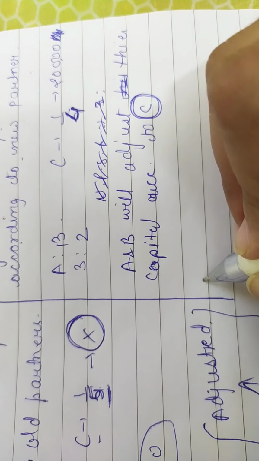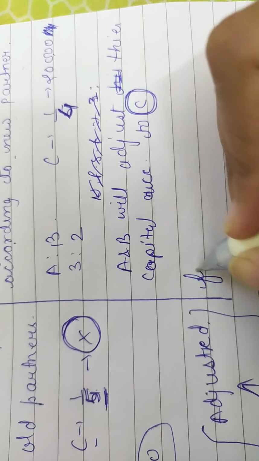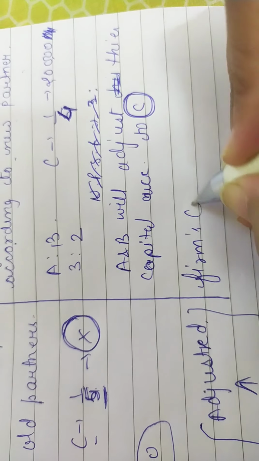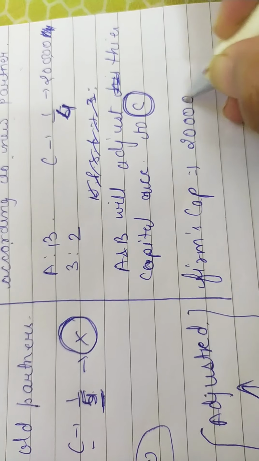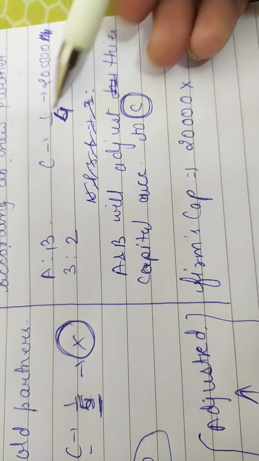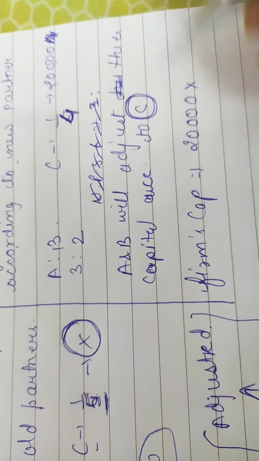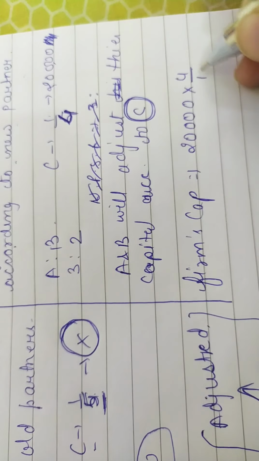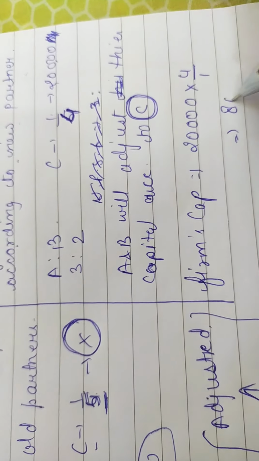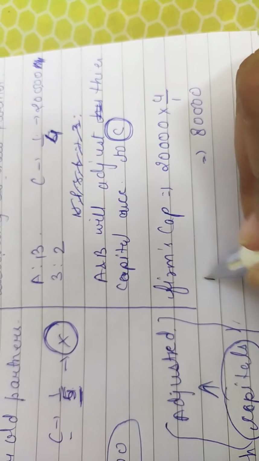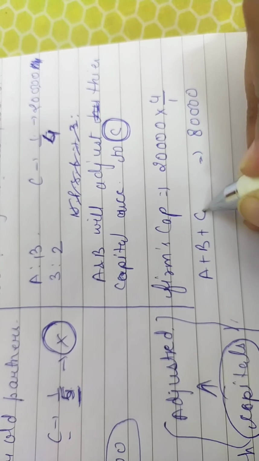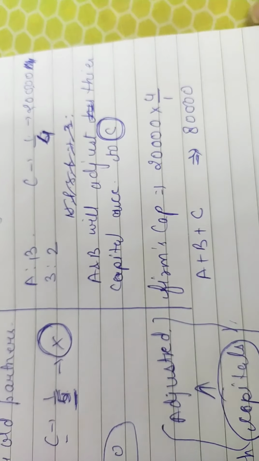Okay, so again we need to calculate the firm's capital. So 20,000 into, if C is taking 1/4, I can take the reciprocal, that is 4/1, and the firm's capital will become 80,000. It means that A plus B plus C is equal to 80,000.